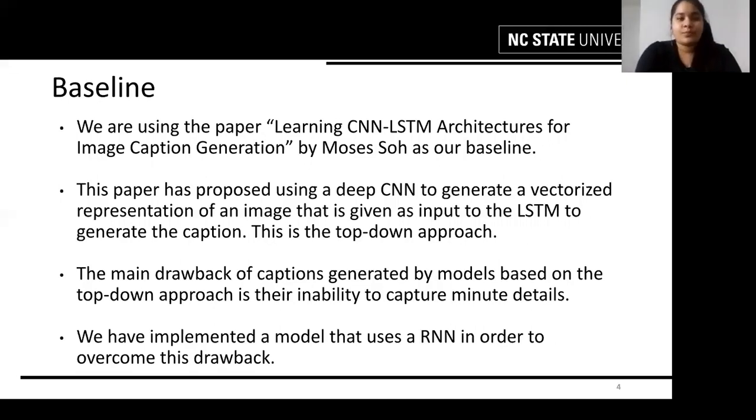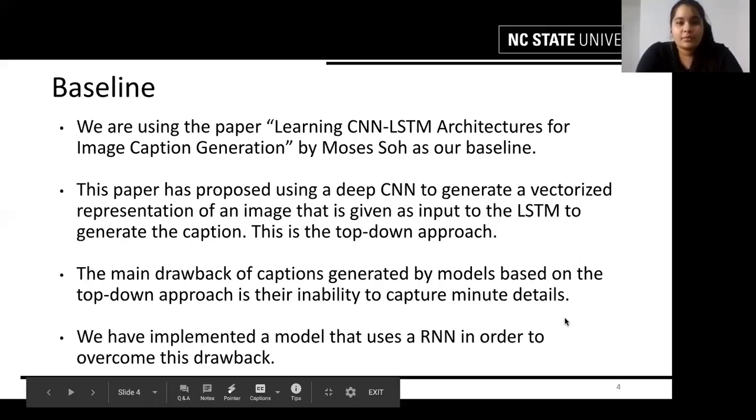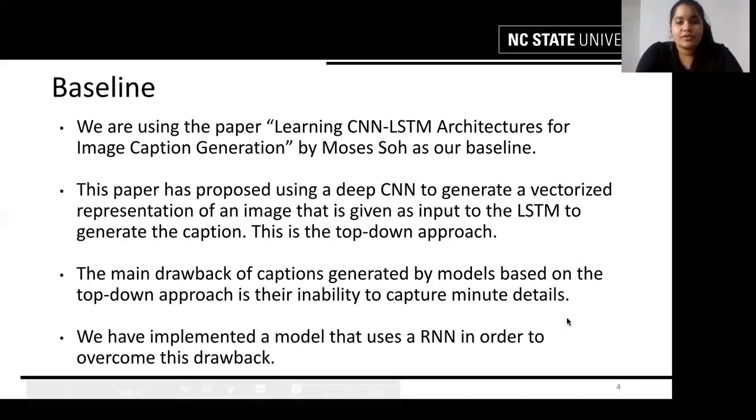Generation by Moses So. The approach described in this paper uses a deep CNN to generate a vectorized representation of an image that is fed as input to the LSTM to generate the caption. This is described as a top-down approach that first attempts to generate a semantic representation of an image that is then decoded into a caption, as opposed to the bottom-up approach, which generates items observed in an image and identifies them into a caption. The main drawback of captions generated by the top-down approach is their inability to capture minute